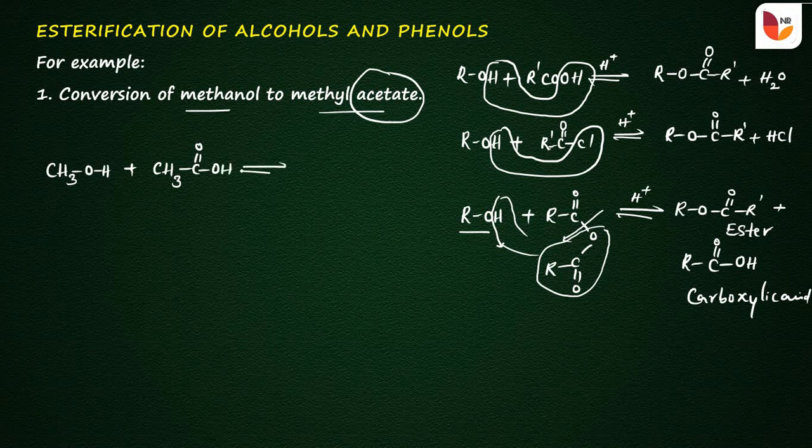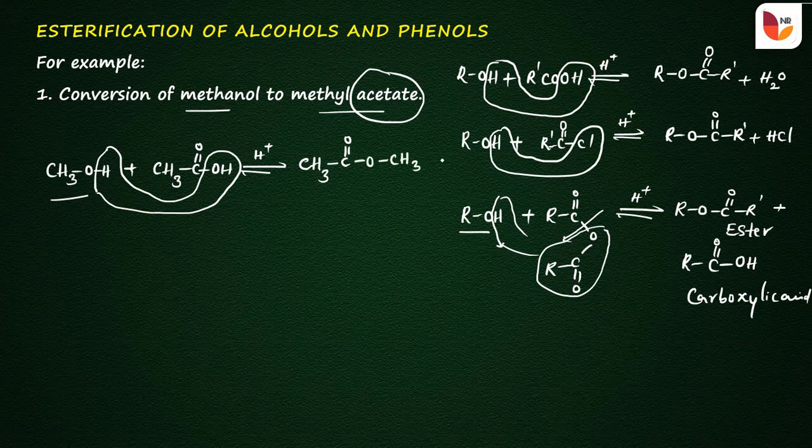In the presence of an acid, there is a cleavage of the bond between the oxygen and hydrogen in the alcohol, and there is an elimination of the hydroxyl group from the acetic acid. The remaining part is written as CH3-C double bond O, and the remaining part of the alcohol, O-CH3.